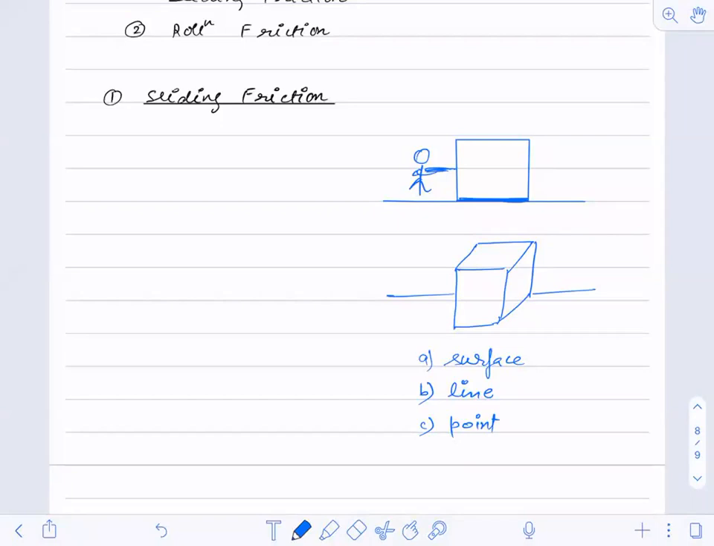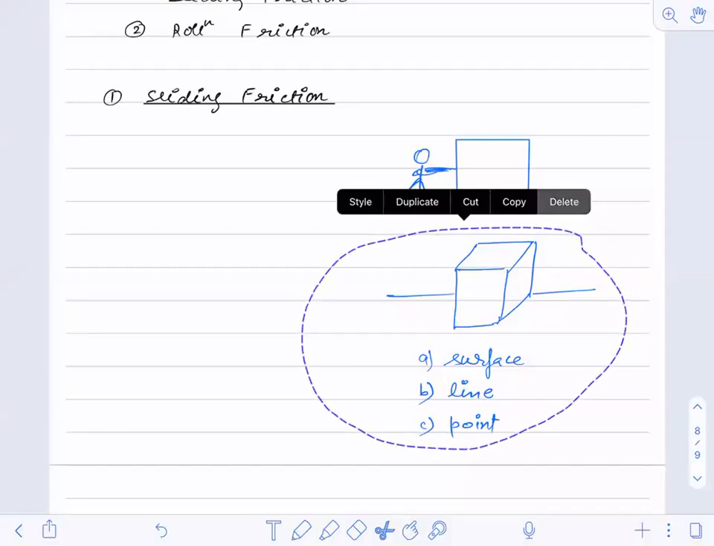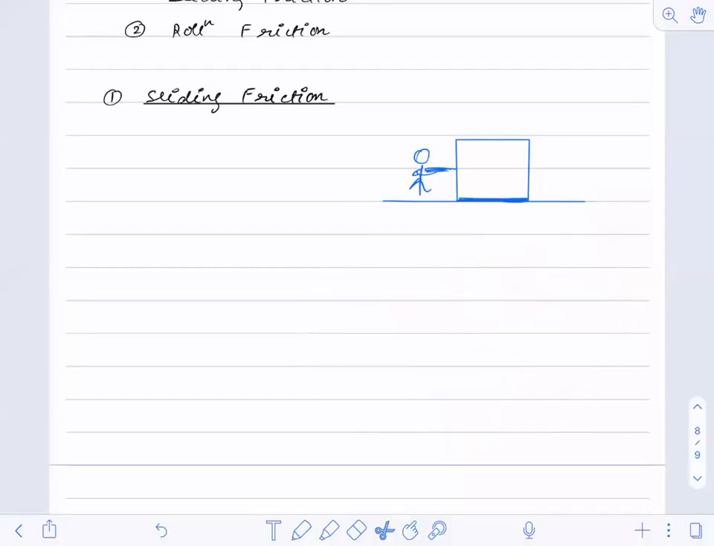So when such kind of motion happens, this is called a sliding motion. The block on the surface will make a sliding motion. Now, whenever there is a resistance between the two surfaces and there is a sliding motion, that resistance is termed as the sliding friction.